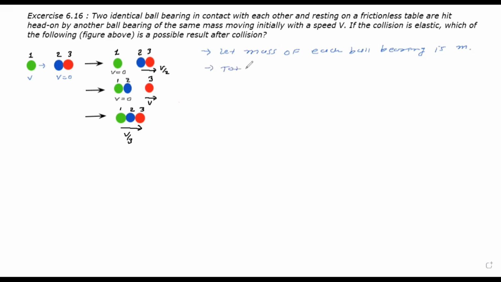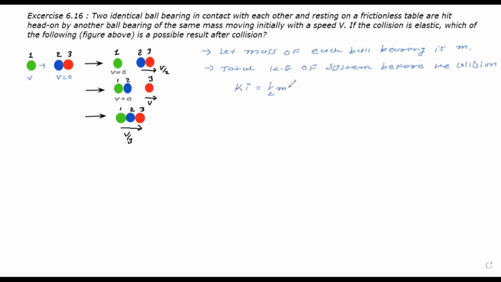So let's find the total kinetic energy of the system before the collision. Let it be Ki, as it is the initial kinetic energy. Here you can see that bearing 1 is moving with velocity v and its mass is m.